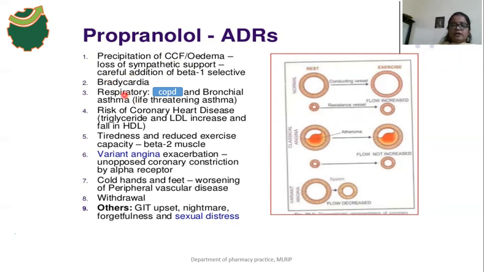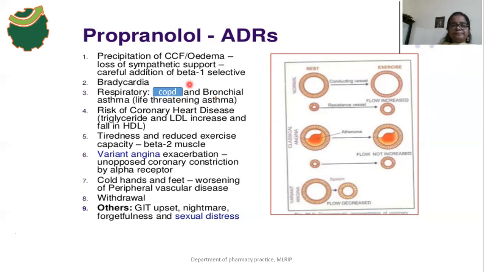COPD and bronchial asthma can also be aggravated, because the person is already suffering. The propranolol drug should be avoided in persons who are suffering with bronchial asthma and chronic obstructive pulmonary disease, because propranolol causes a bronchoconstriction effect.